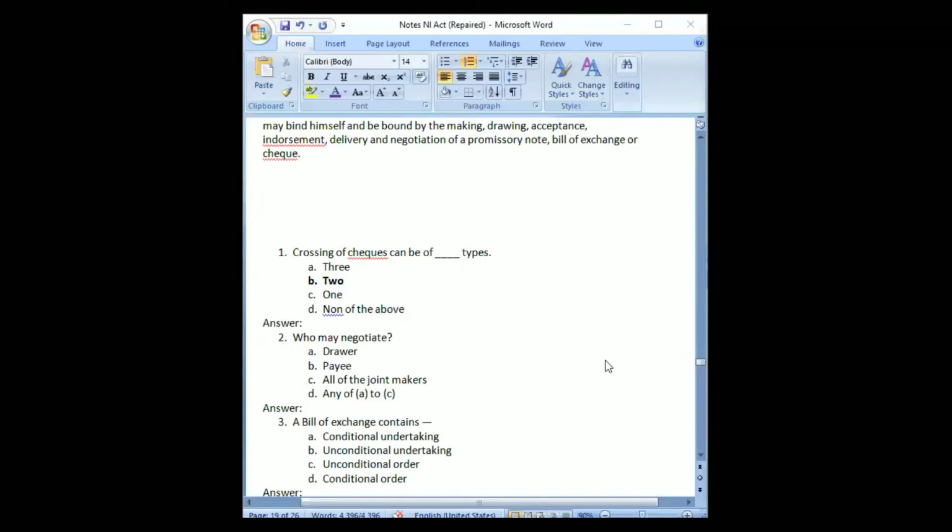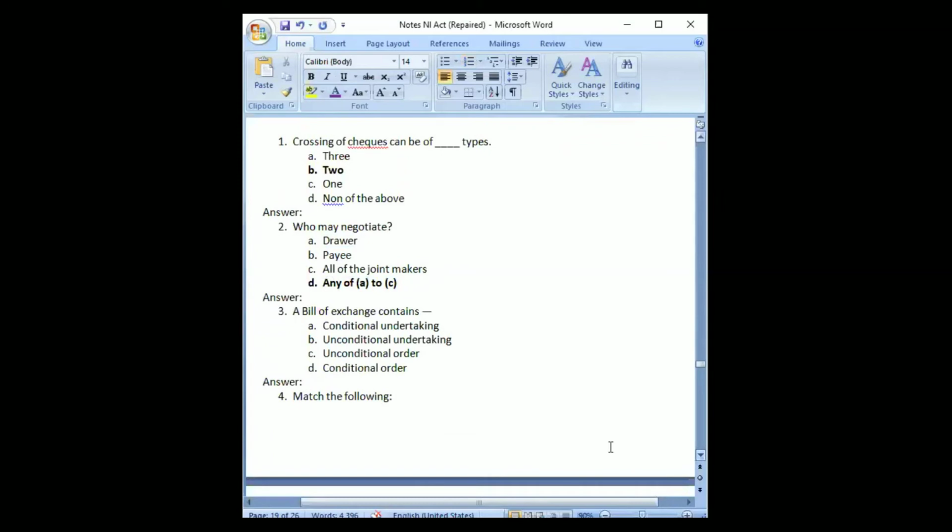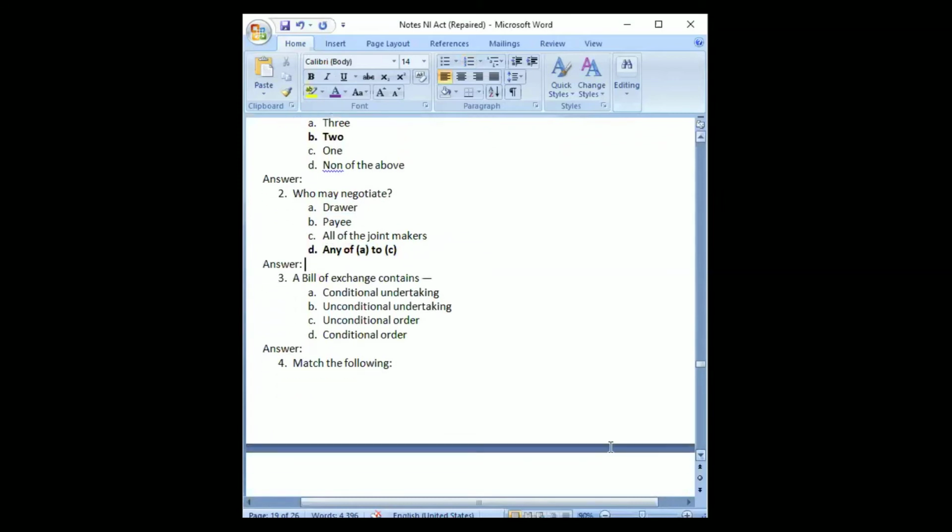Yeah, it can be A also, it can be C also. So any of A and C. It can be jointly also made.